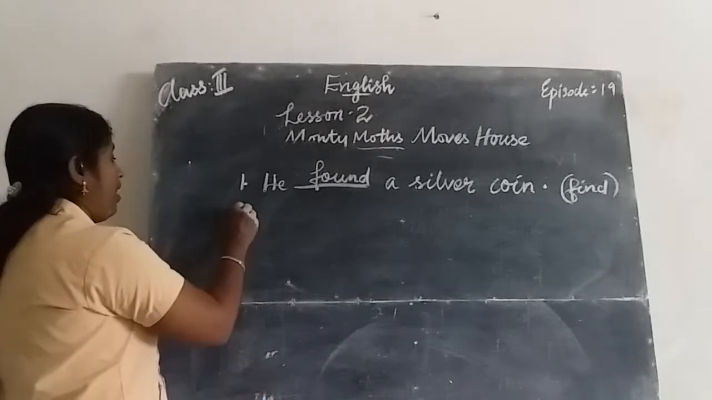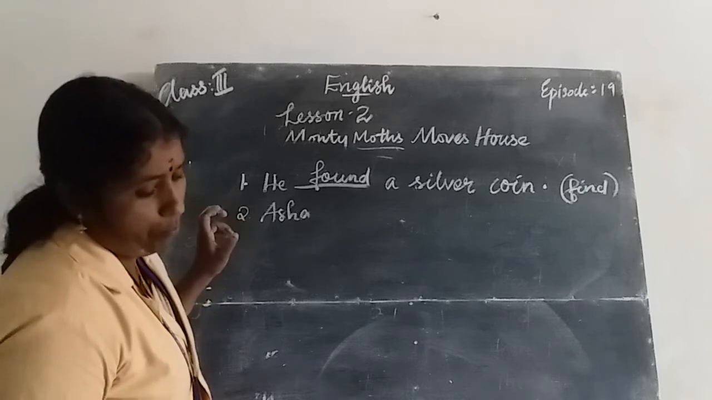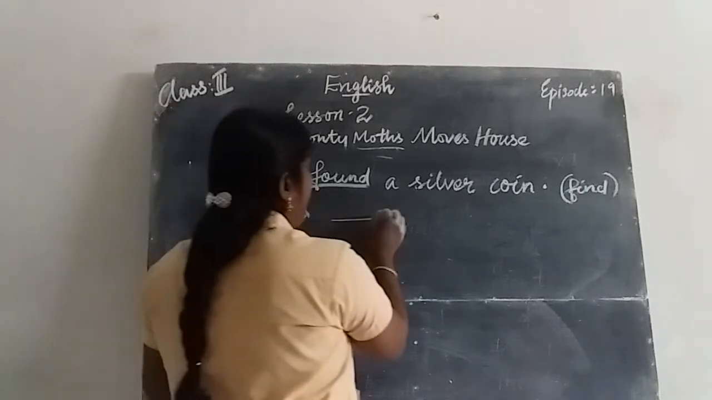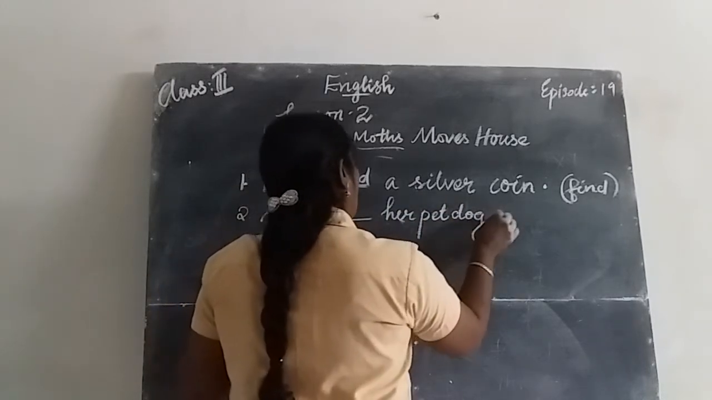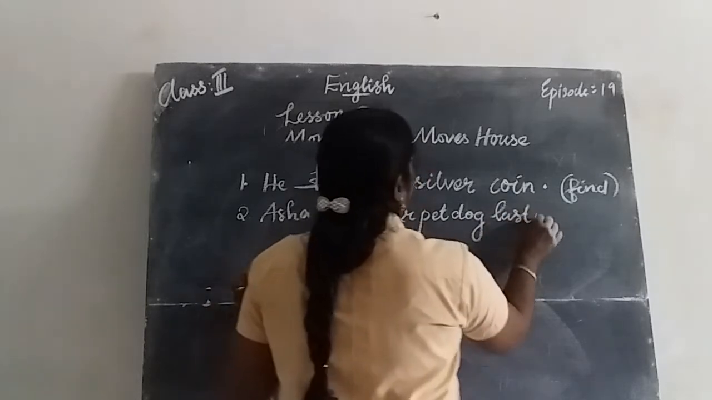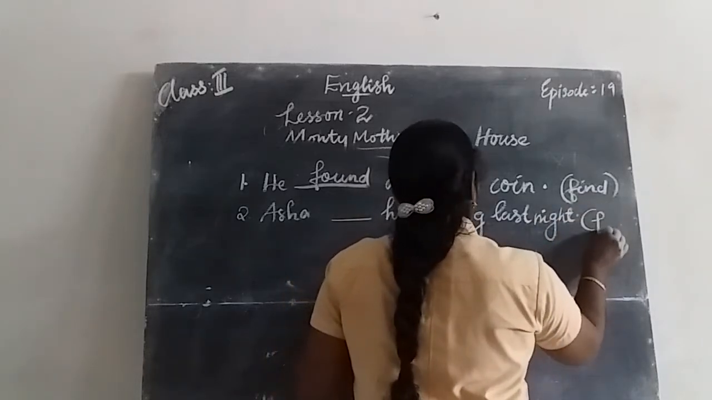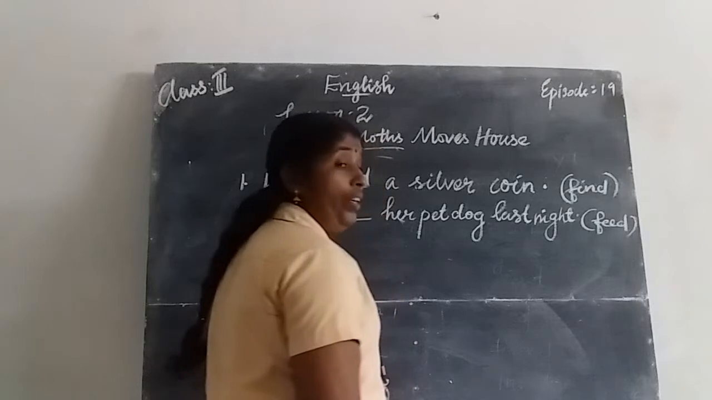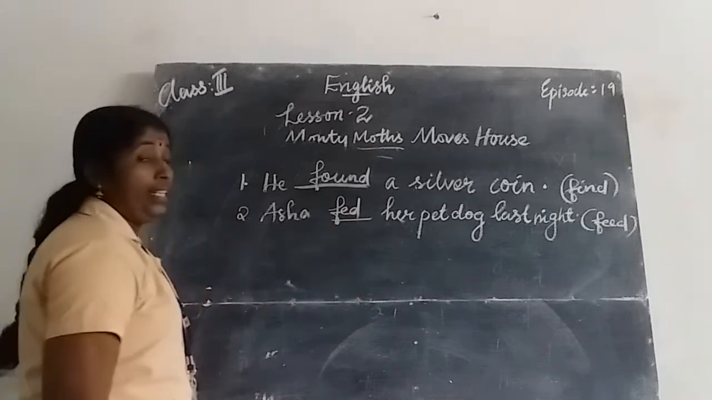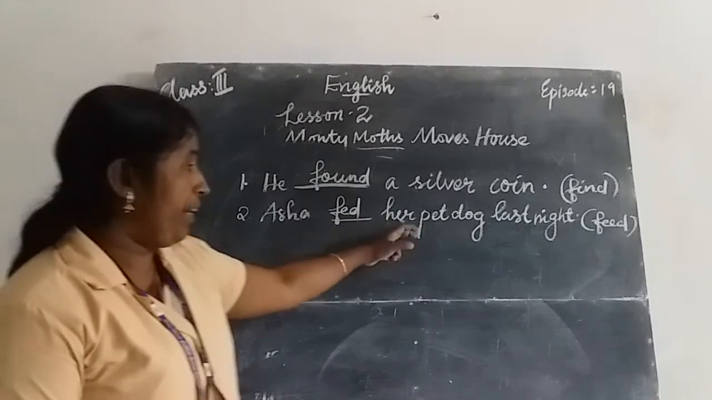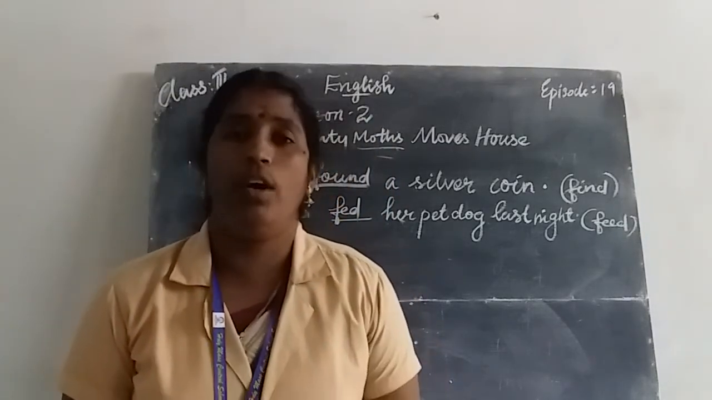Second one. Asha, A-S-H-A, dashed her pet dog last night. In the bracket there is the verb feed. What is the past tense of feed? The past tense of feed is fed, F-E-D. Then the sentence will become: Asha fed her pet dog last night.